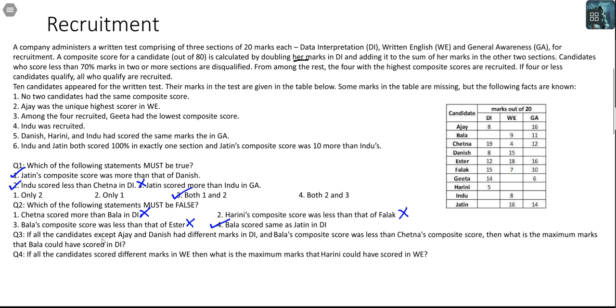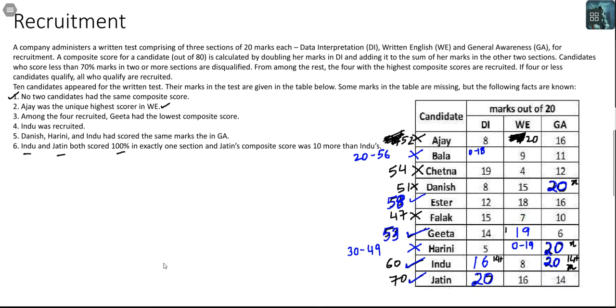Question number 3. If all the candidates except Ajay and Danish had different marks in DI and Bala's composite score was less than Chetna's composite score, then what is the maximum marks that Bala could have scored in DI? Okay. Bala's composite score is less than Chetna's composite score. Understand, reduction in Bala's score would happen in steps of 2. Everybody has scored distinct marks in DI. So let me see if something becomes untenable if I take lower marks. So he's already got 20. If it has to be lower than this, he got, say, how much? 52, 16. If he got 16 here, is it a problem?